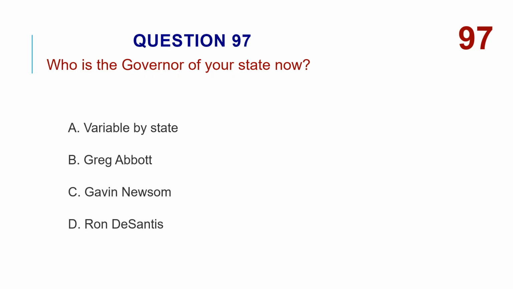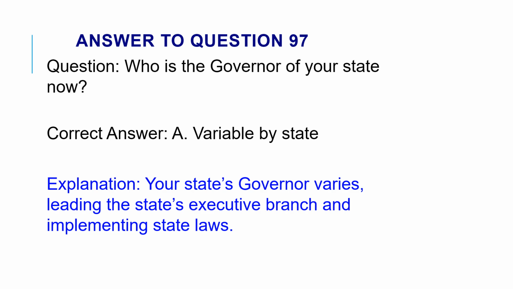Who is the governor of your state now? A. Variable by state. B. Greg Abbott. C. Gavin Newsom. D. Ron DeSantis. The correct answer is A. Variable by state. Your state's governor varies, leading the state's executive branch and implementing state laws.